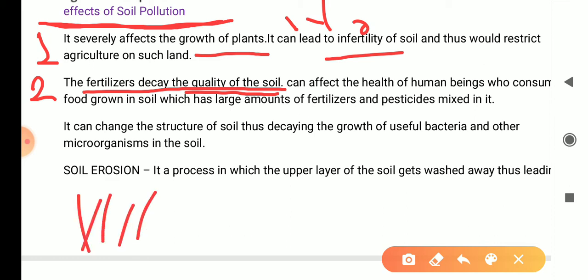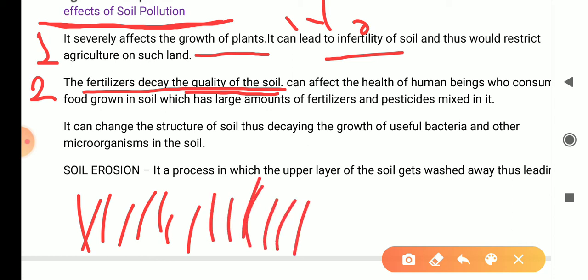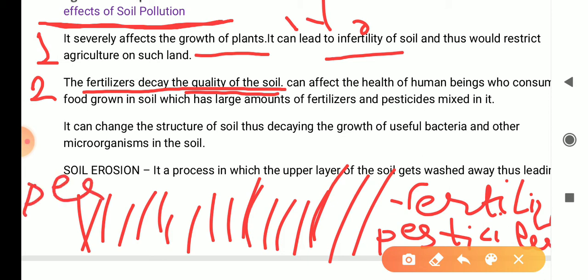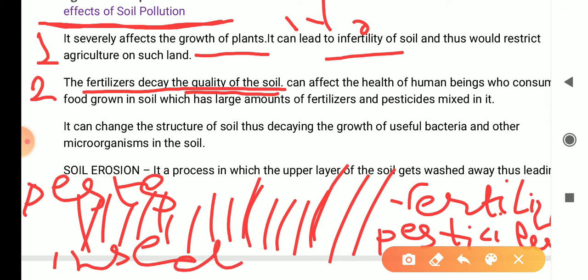If we are growing a large number of plants here, nowadays farmers are using a large amount of fertilizers. Fertilizers, we know, provide nutrients for these plants, and farmers are also using a large number of pesticides. These pesticides are used to kill pests, harmful organisms such as insects, which kill the plants.